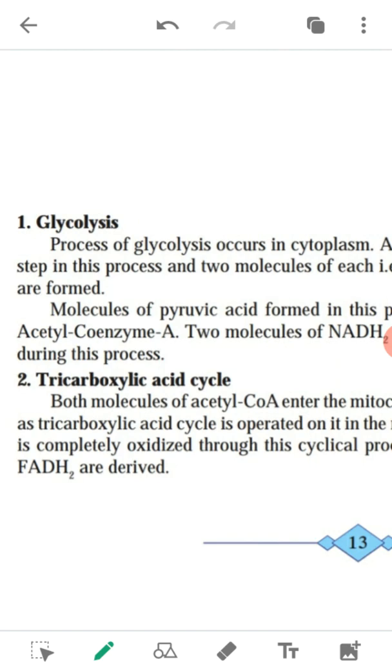Cellular respiration occurs among living organisms by two methods: aerobic respiration and anaerobic respiration. In aerobic respiration, glucose is oxidized in three steps. The first step is glycolysis. The second step is the tricarboxylic acid cycle, also called the TCA cycle or Krebs cycle. The third step is the electron transport chain reaction, called the ETC reaction or ETC cycle.